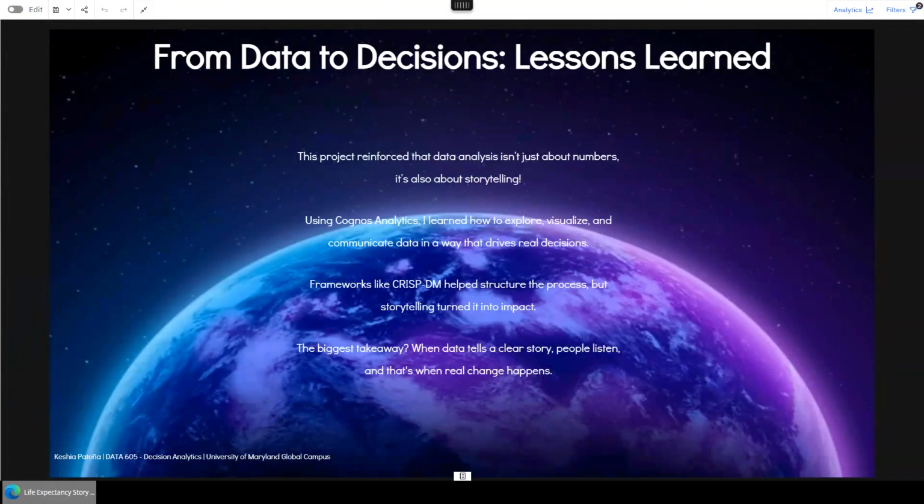Throughout this course, I learned that analytics isn't just about building dashboards. It's about telling a story that drives action. Using Cognos Analytics, I learned how to explore, visualize, and communicate insights in a way that actually drives decisions. Frameworks like CRISP-DM gave me structure, but the real impact came from translating that structure into a story that people can understand. My biggest takeaway is that when data tells a clear story, people listen, and that's when real change happens.